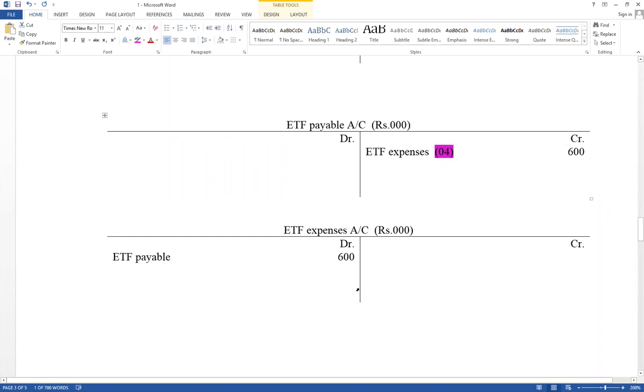Think how to record EPF and ETF from the business point of view. Definitely available in the paper. In accounting, we are going to provide information. All the business has employees. This is a legal requirement. Therefore, you have to know how to calculate, how to record in the ledger account, and how to disclose on the financial statement.